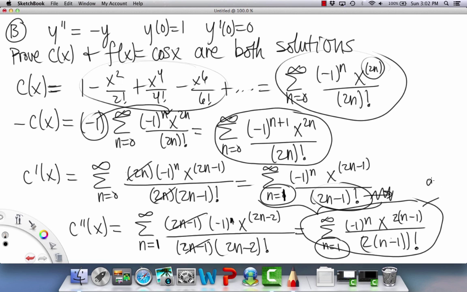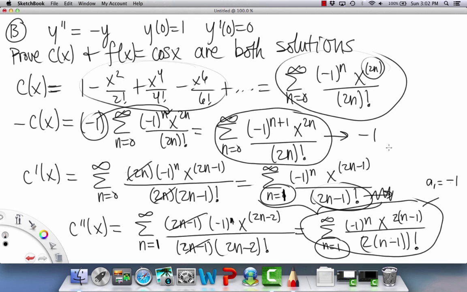So a1 would equal negative 1, and then what we would get over here is that if you plug in a 0, then you get negative 1 to the 1, and then x to the 0 is just 1, and 0 factorial is just 1, so that would also be negative 1. And if you were to continue that for n equals 2 down here, and n equals 1 up here, then you keep getting the same answer.